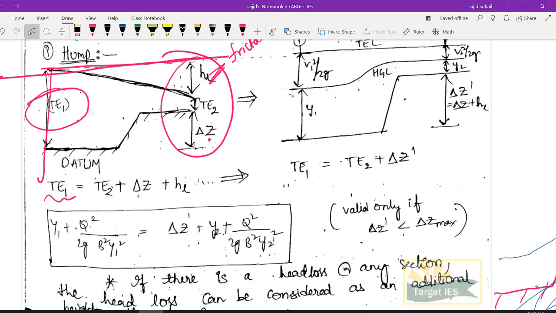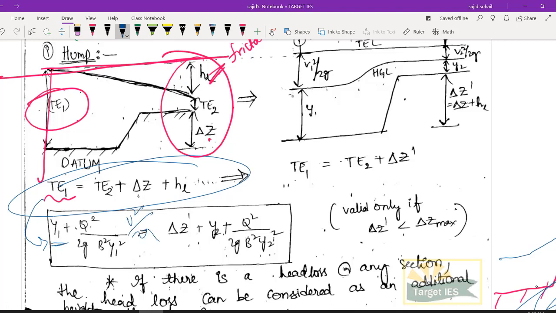So what else, you can obviously write, right, your total energy equation is this: TE1 is equal to TE2 plus delta Z plus HL. So you can write it down. So your potential head Y1 plus your velocity head V square by 2G. How can you write V square by 2G? V you can write as Q by A, right? So Q square by 2G A square. A, if you are taking a rectangular channel, B and depth is Y, so you will be getting B square Y square, right? I hope you got it. समझ में आ गया concept. So that's what I have written here: Q square by 2G B square Y square, right?